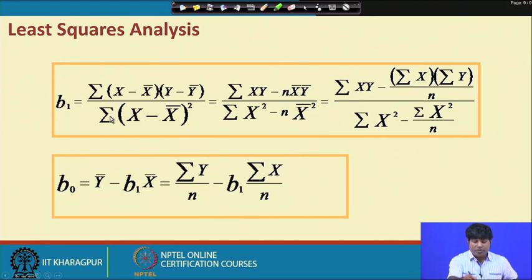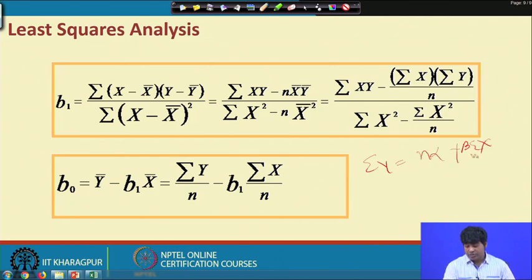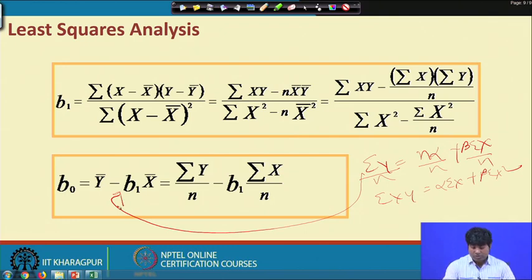For instance, the equation structure will be like this: summation y equal to n alpha plus beta summation x, and summation x y equal to alpha summation x plus beta summation x square. So, now you can divide n on both the sides, then if you simplify, this will give you this equation, and as a result it will give you the solution for the alpha component. And now for the beta component, that is b1, you have to simplify the entire equation, and that will give you the value like this.